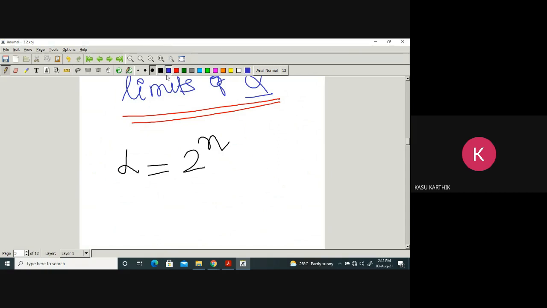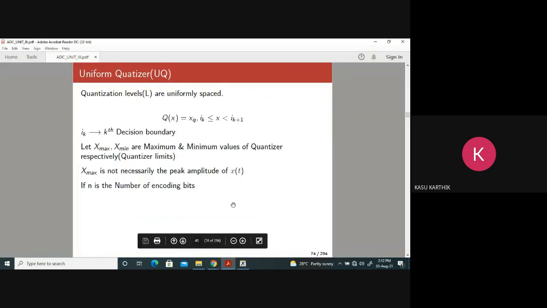Suppose it is a 3-bit encoder, n equal to 3. How many levels do you get? L equal to 2 power 3, that equals 8. If you use a 2-bit encoder, you get 4 levels. If you use a 4-bit encoder, you get 16 levels. So the number of quantization levels L equals 2 power n.